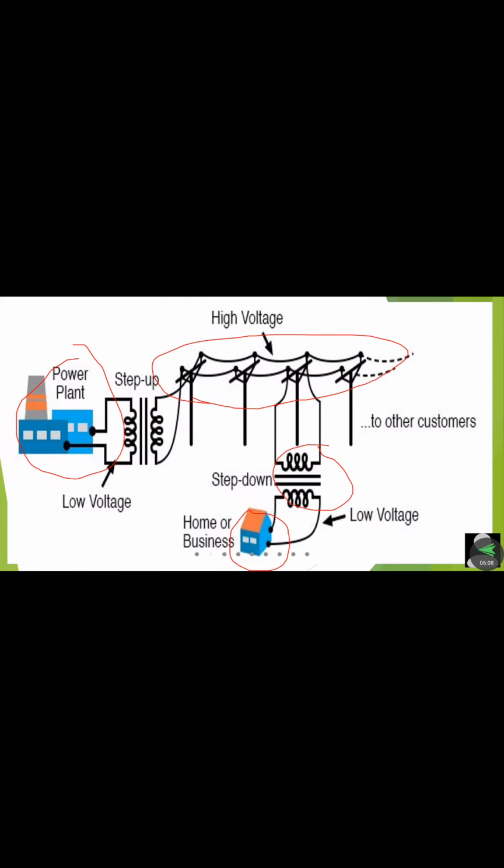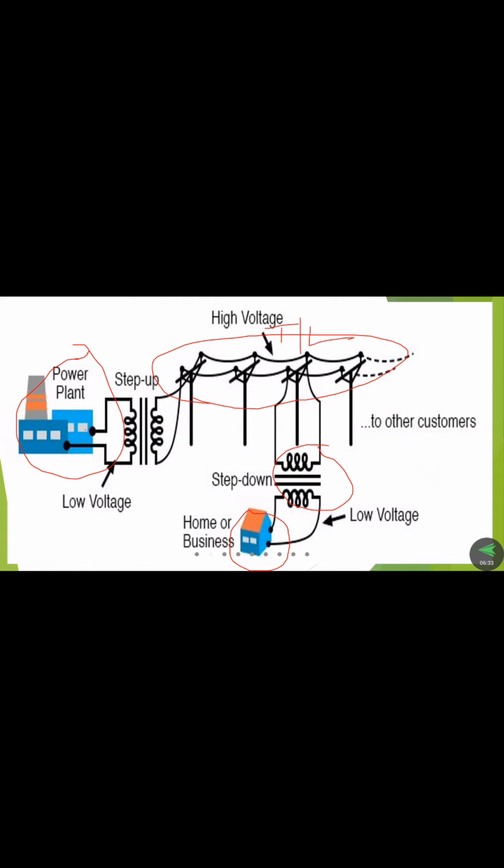Already in the earlier class we have discussed that. Generation is nothing but power produced at a location, which is called a generating station. By means of transmission lines, the power can be transmitted from one place to another place. Next, distribution.